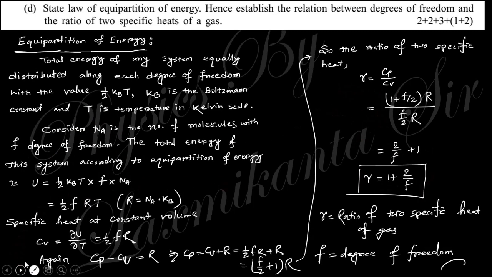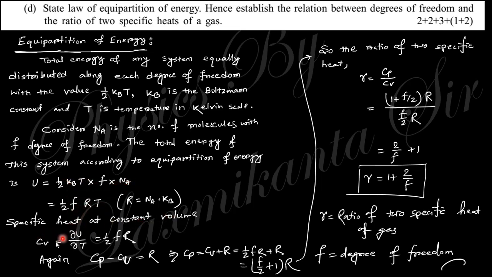State the equipartition of energy and establish the relation between degree of freedom and the ratio of specific heats. The equipartition of energy says the total energy of any system is equally distributed along each degree of freedom, with the value half kBT, where kB is the Boltzmann constant and T is the temperature in Kelvin scale. Consider Na is the number of molecules with degree of freedom F. The total energy of the system will be half kBT for every degree of freedom. For F degrees of freedom, this is the energy, and this is for the number of molecules. So Na into kB is R.